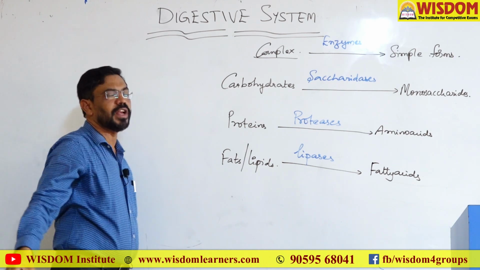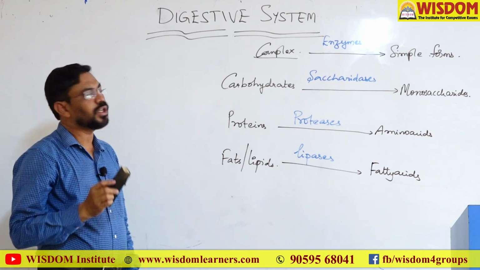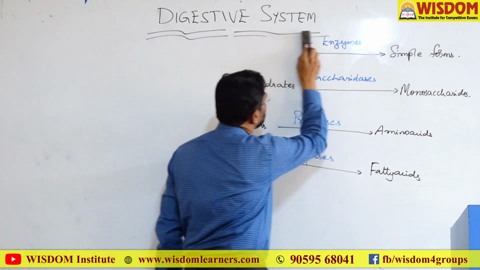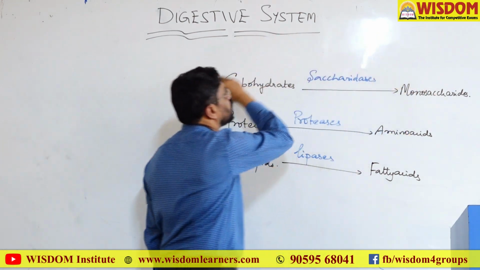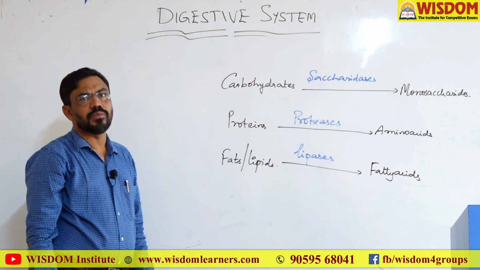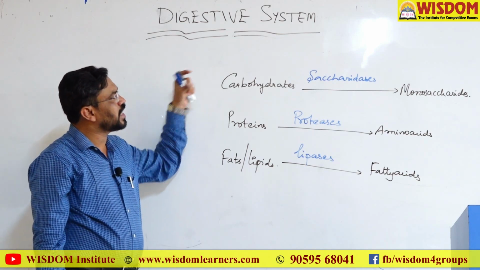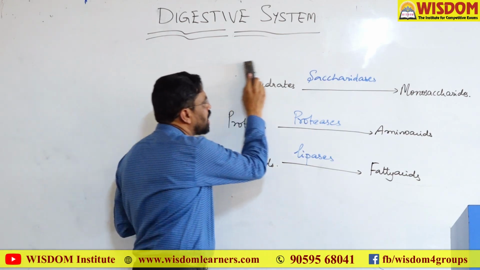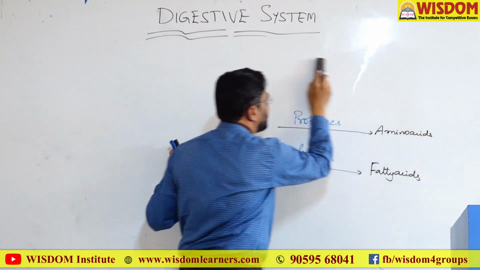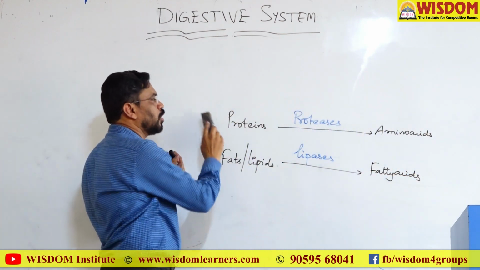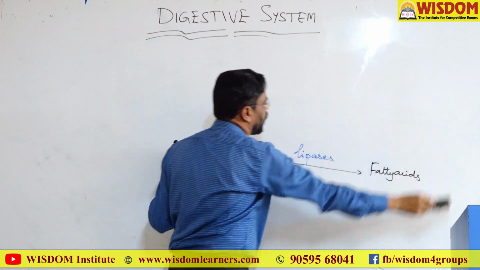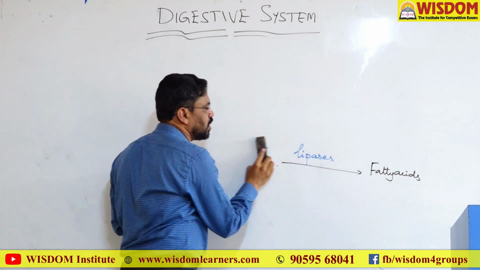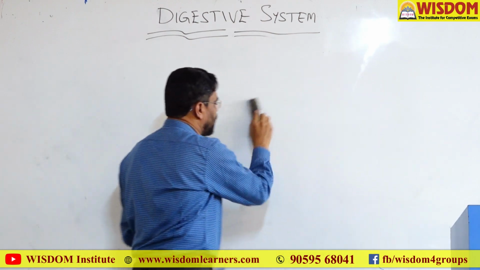So, ingestion means simply intake of food material. Digestion means conversion of the complex food substances into their simple forms. Here we require various chemicals, called digestive enzymes. The carbohydrates are digested into monosaccharides by saccharidases. The proteins are digested into amino acids by proteases. The fats or lipids are digested into fatty acids by lipases.